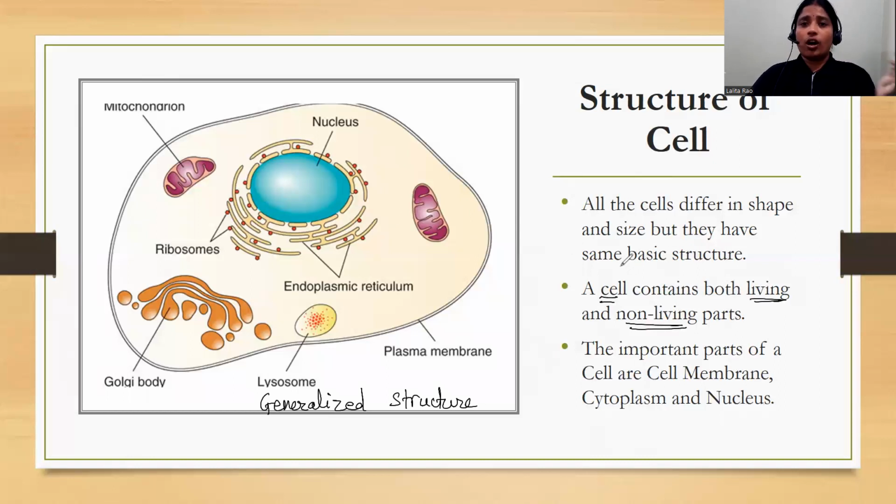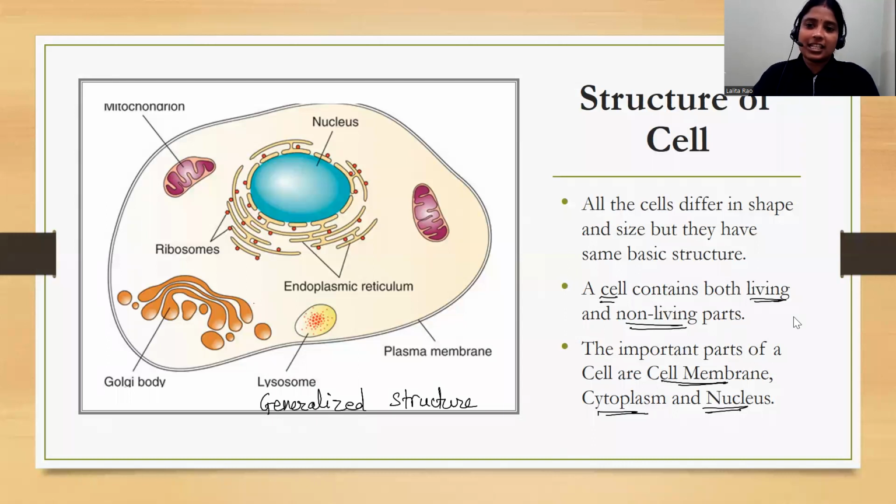Even though there are different parts or structures we can see here, some of the important parts of the cell are the cell membrane, cytoplasm and nucleus.